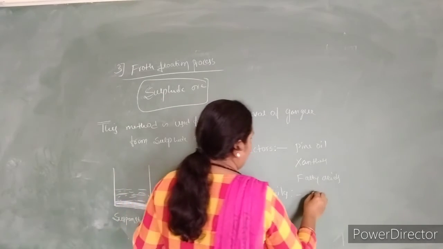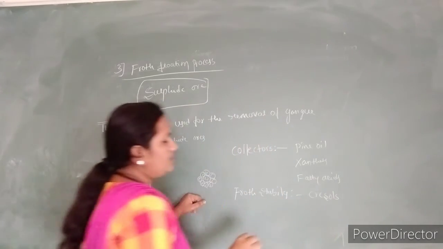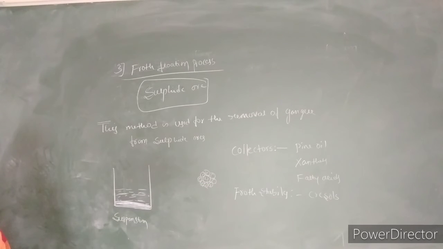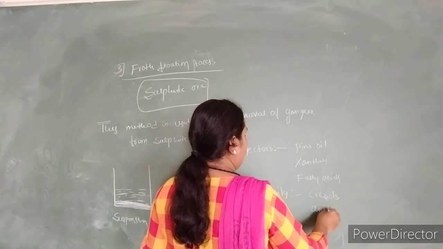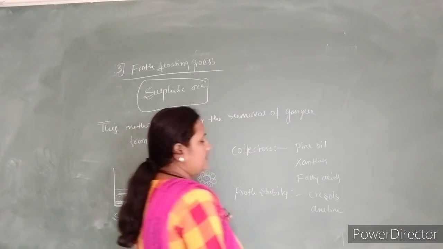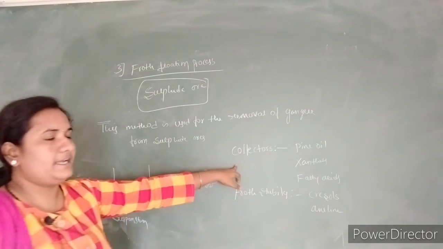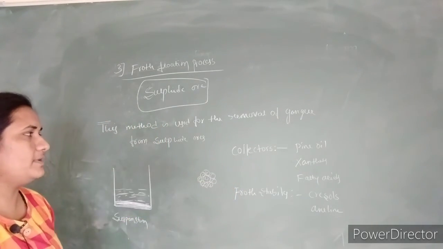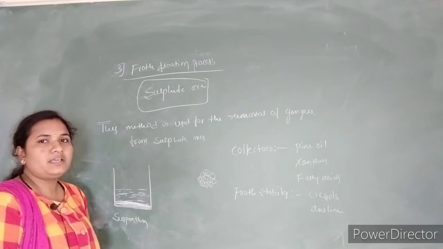like cresol and aniline. They will stabilize the froth, meaning they will maintain the froth. So to maintain the froth we use froth stabilizers, and we use collectors to maintain the non-wetting of the mineral, or ore, with the water.